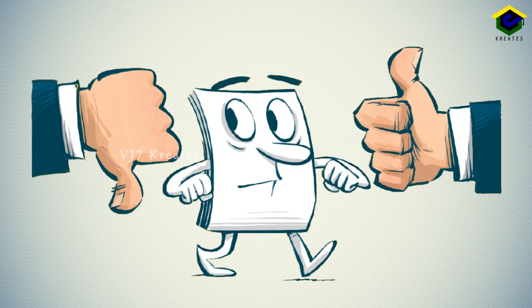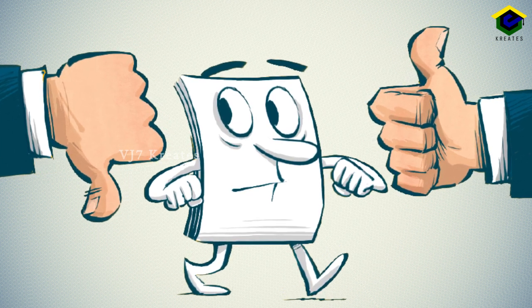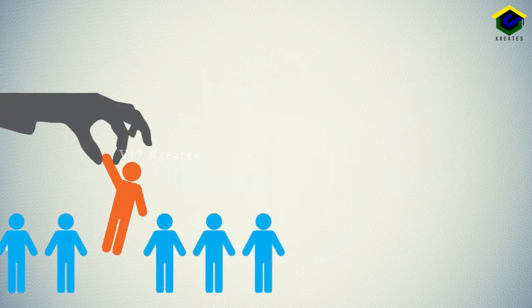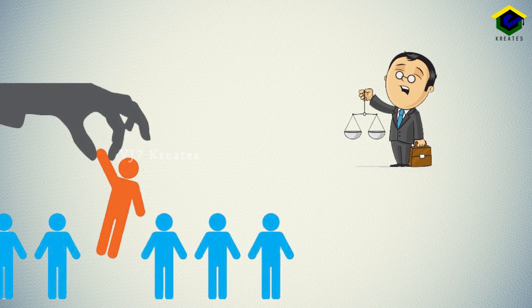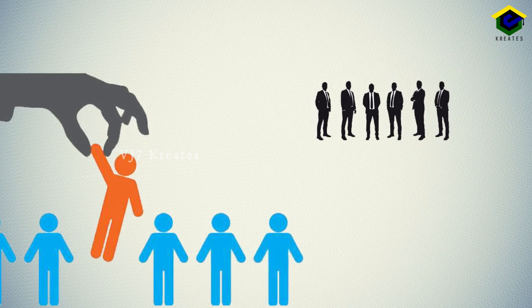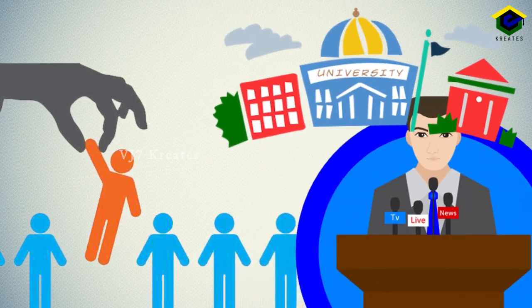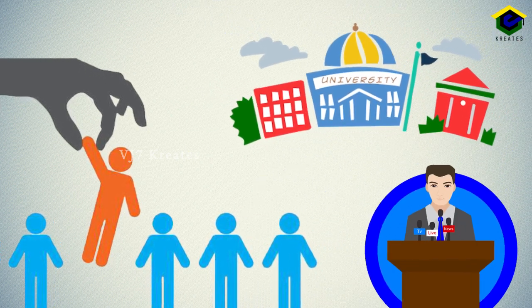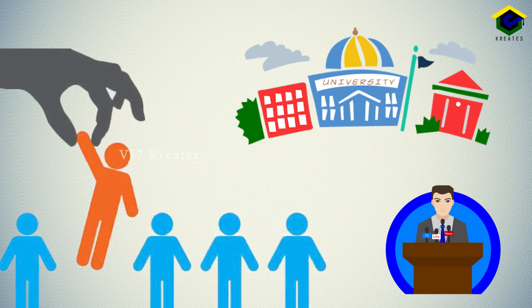All bills become law only after his assent. Assent means acceptance. He appoints important officials of the state government such as the Advocate General, Chairman and members of the State Public Service Commission, State Election Commissioner, Vice Chancellors of state universities, etc. These are all a few powers and functions of the Governor.